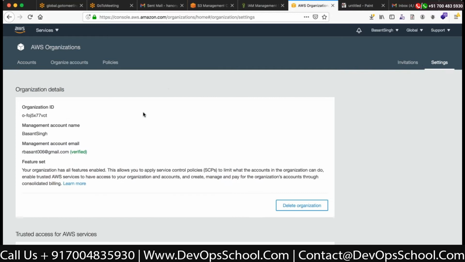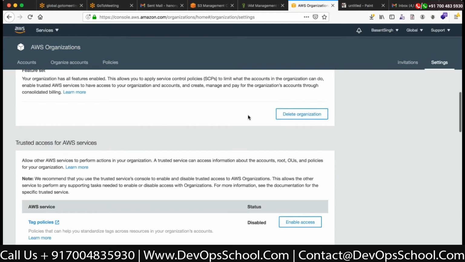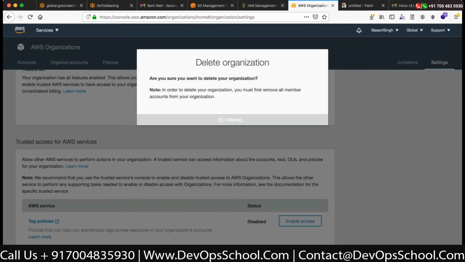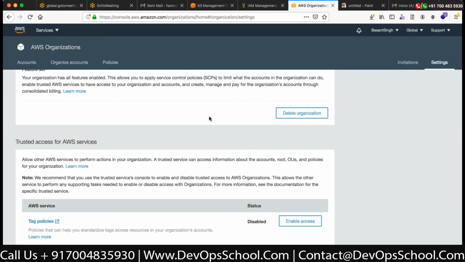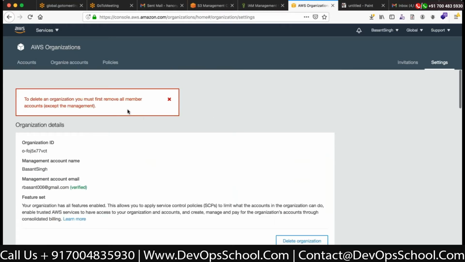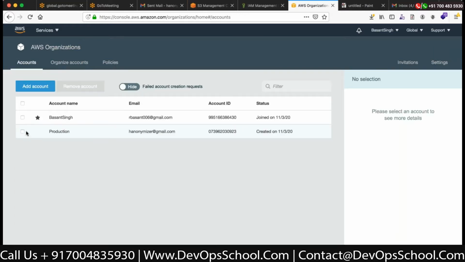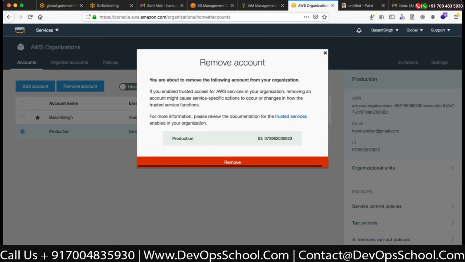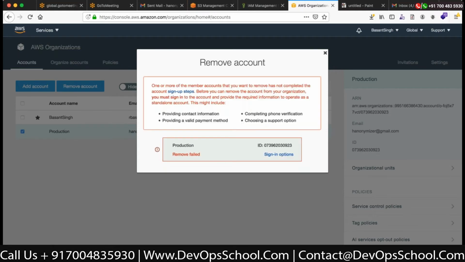Okay, I'll do that. So you see that I have an organization unit now. Okay, that is what the organization unit looks like. If I want to delete an organization, I can click on delete organization, and ideally it should delete. Okay, I have to remove the members, and to remove them, I have to verify them. This is quite irritating.